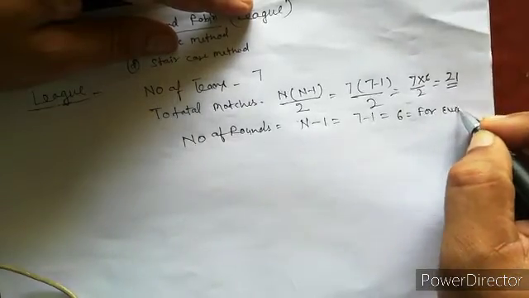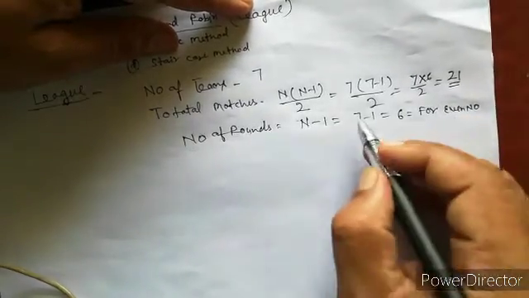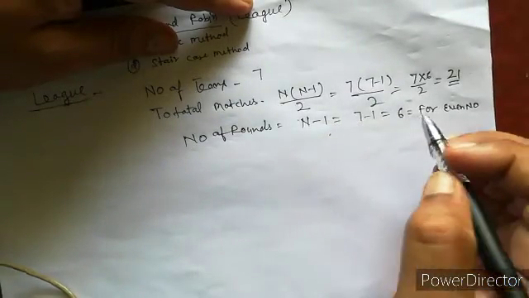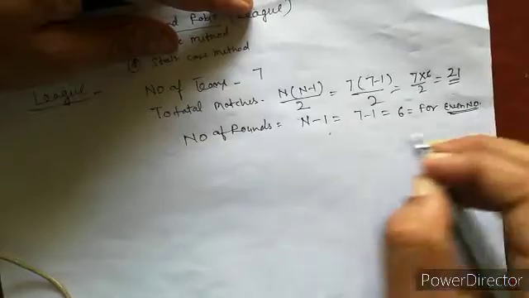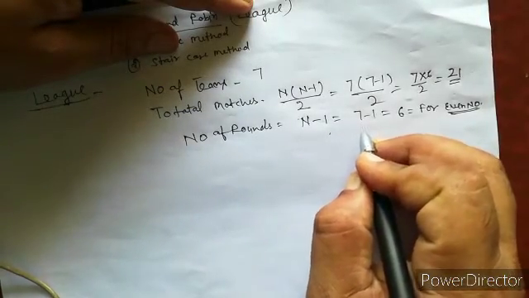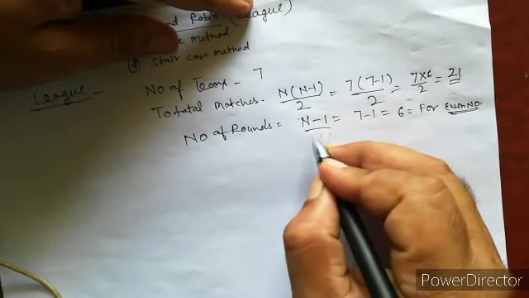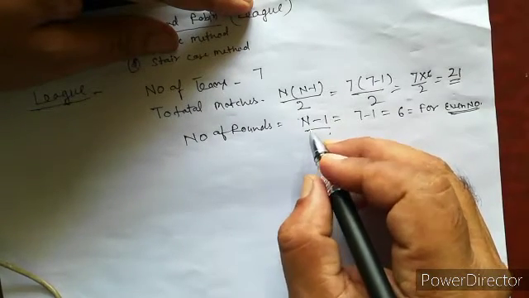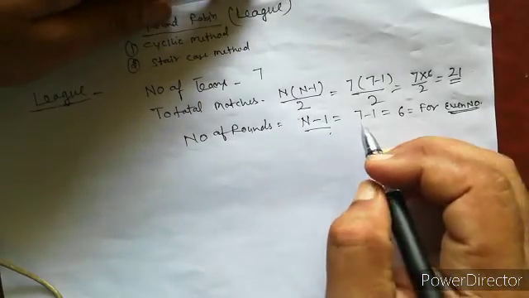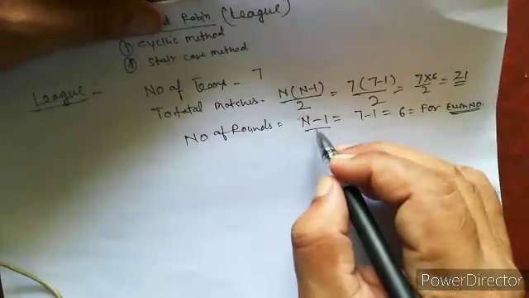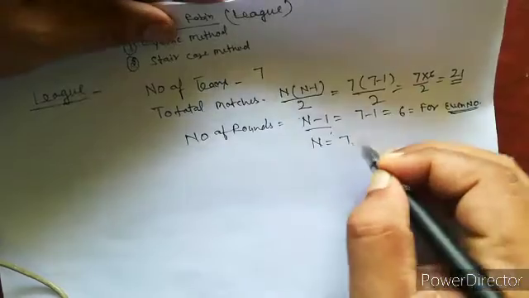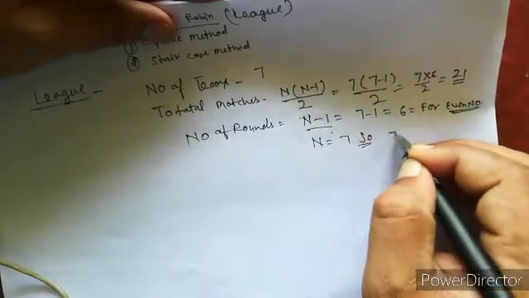This is for even numbers. If the number of teams is even, like 6, then we apply n minus 1. Otherwise, for an odd number of teams, the number of rounds is n, so with n equal to 7 there are 7 rounds.